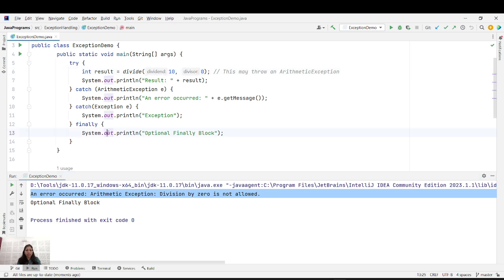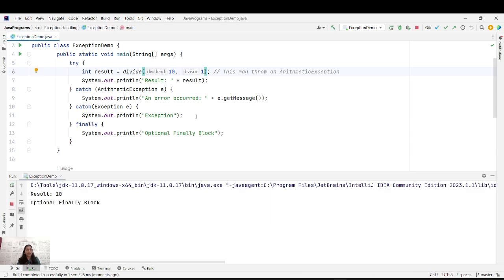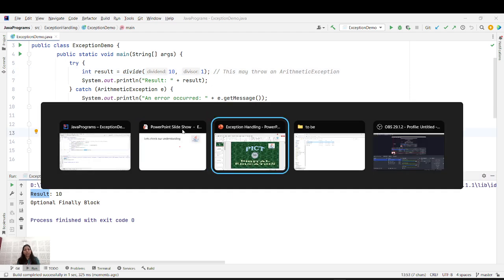And as I said, the finally block is compulsorily executed. So whether the exception occurred or not, it will always be there. If I change the divisor here and run this again, it prints the result, no exception, but still my finally block will execute, right?